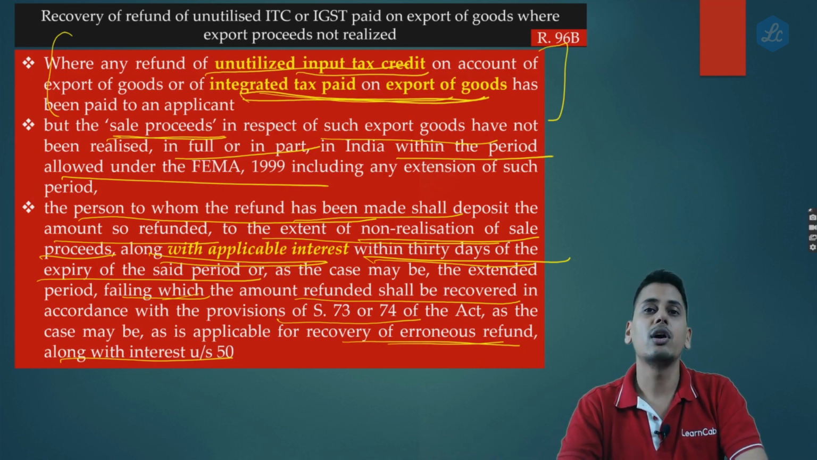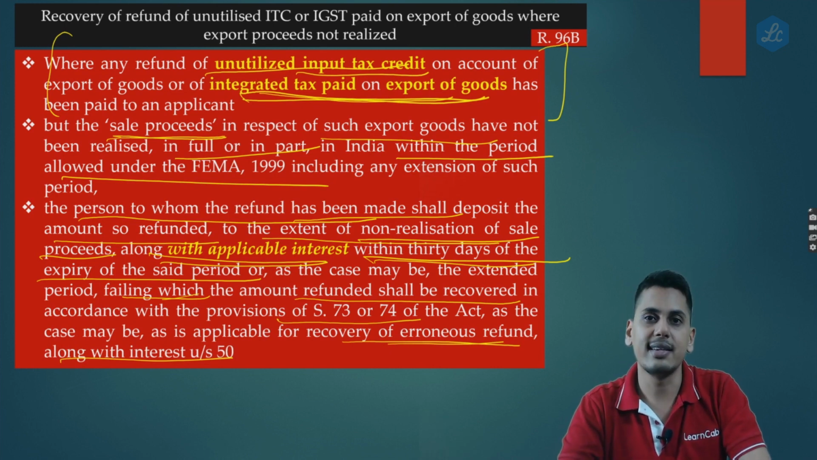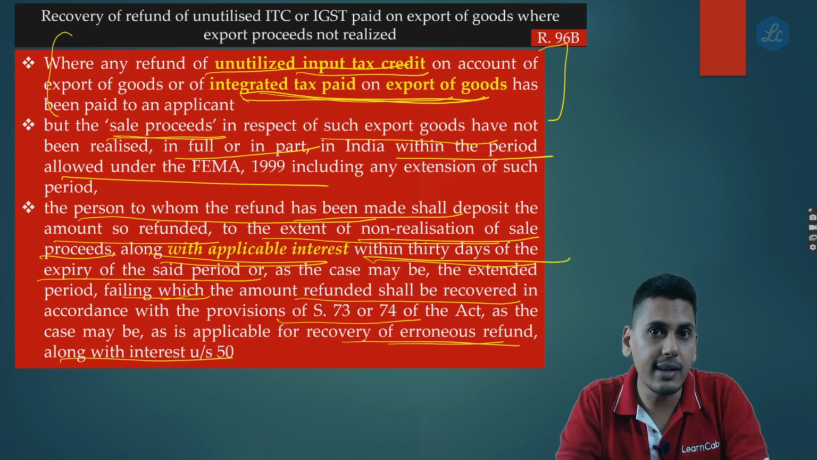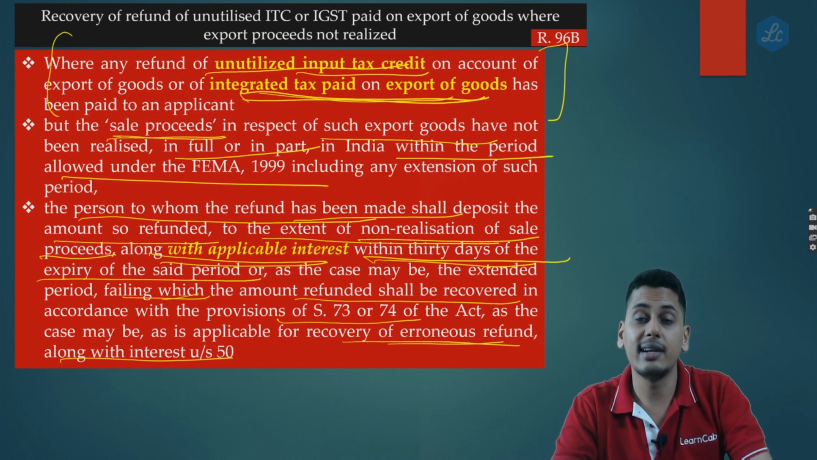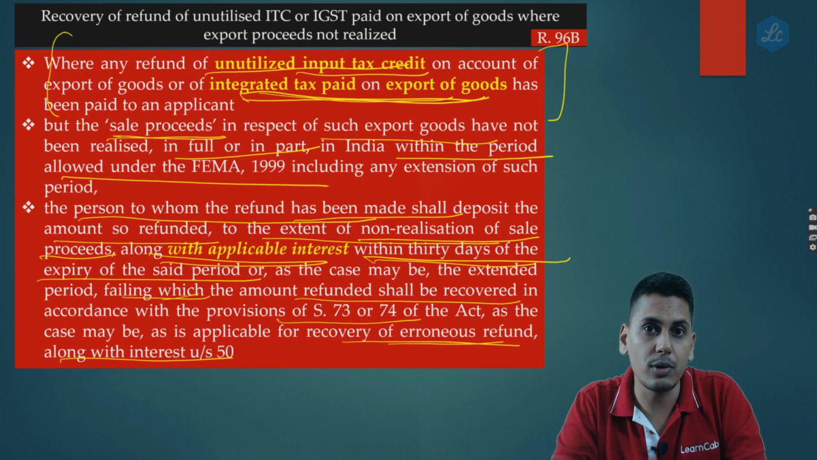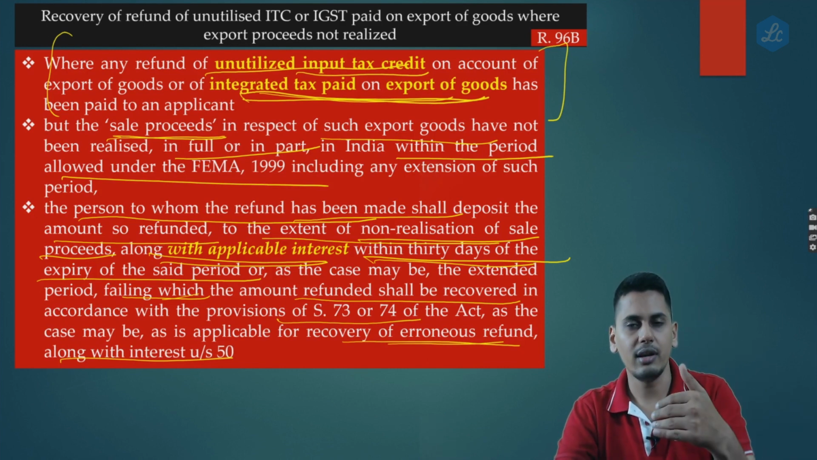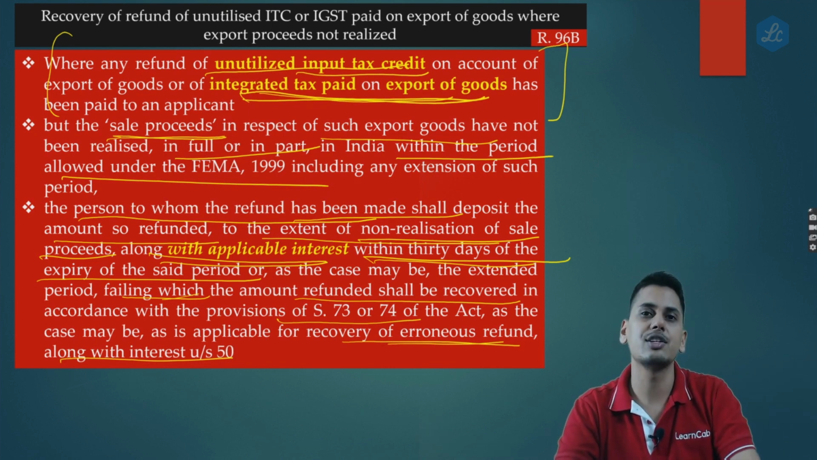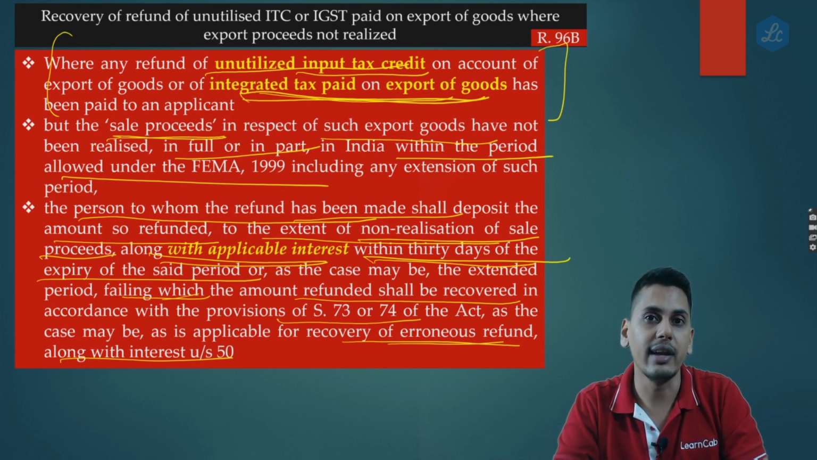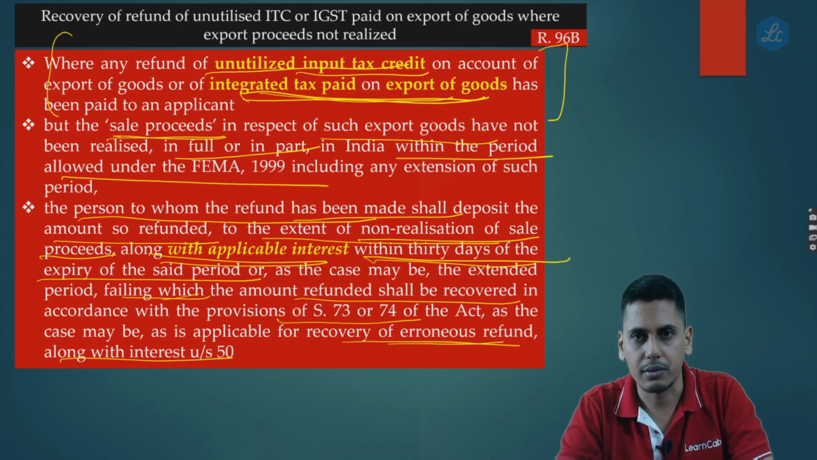So friends, I am sure you are clear with the scope of 96B. The scope of 96B doesn't tell you that if you do not realize sale proceeds, it is not zero rated supply. It doesn't tell you if you do not realize sale proceeds, don't apply for refund. It simply tells you, you have applied for refund, we have given it to you. If you do not realize the sale proceeds to the extent of non-realization, pay back the refund along with interest. Failing which, we will recover it from you according to section 73 or according to section 74.